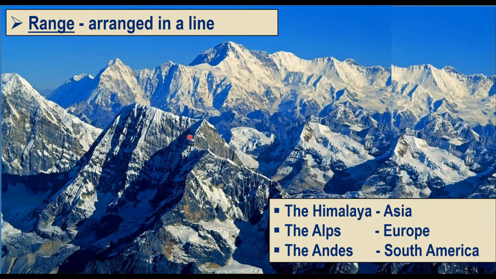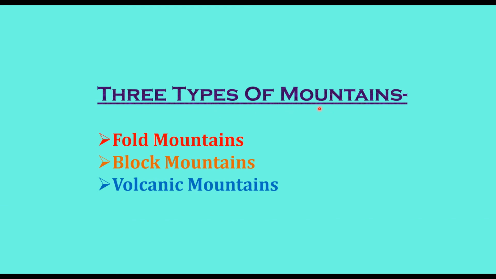Sometimes mountains are arranged in a line known as a range. Many mountain systems consist of a series of parallel ranges that extend to hundreds of kilometers. The Himalayas in Asia, the Alps in Europe and the Andes in South America are examples of mountain ranges. There are three types of mountains: fold mountains, block mountains and volcanic mountains.